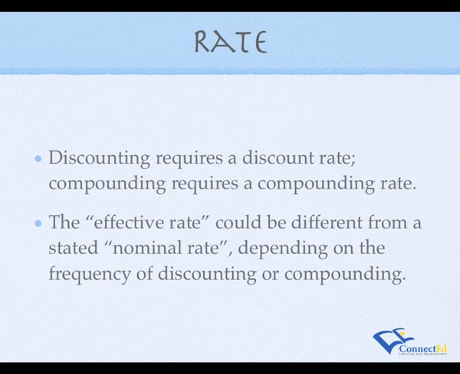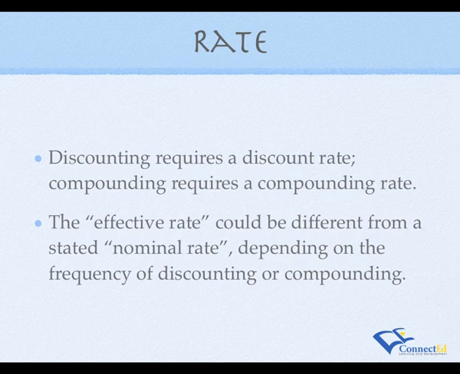So discounting requires a discount rate. Likewise, compounding requires a compound rate. So what is this rate? It has many names. Sometimes it's called the opportunity cost of money. Sometimes it's called the cost of capital. But broadly, the rate is called a discount rate or a compound rate depending on what you're doing, whether you're discounting or compounding.